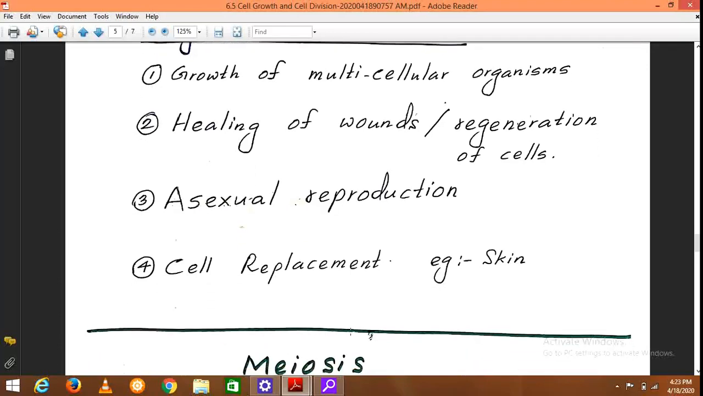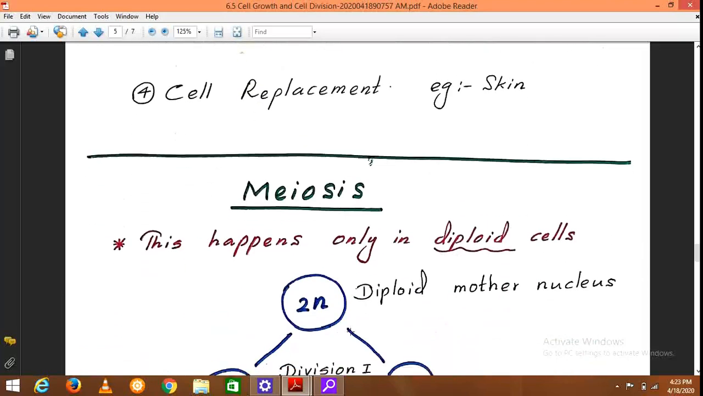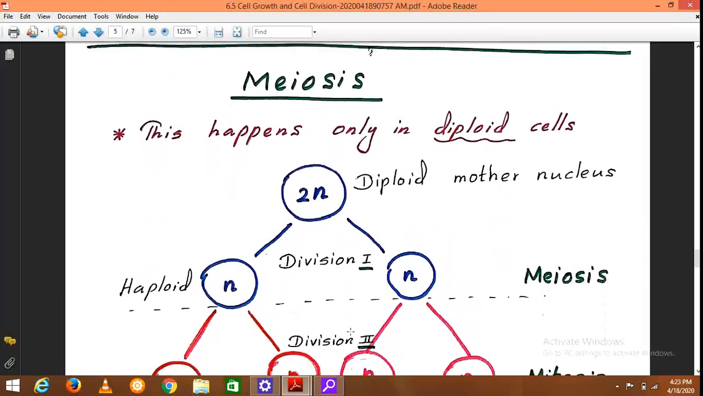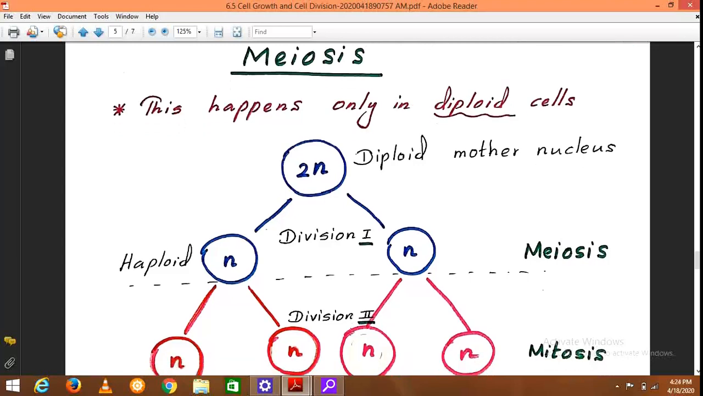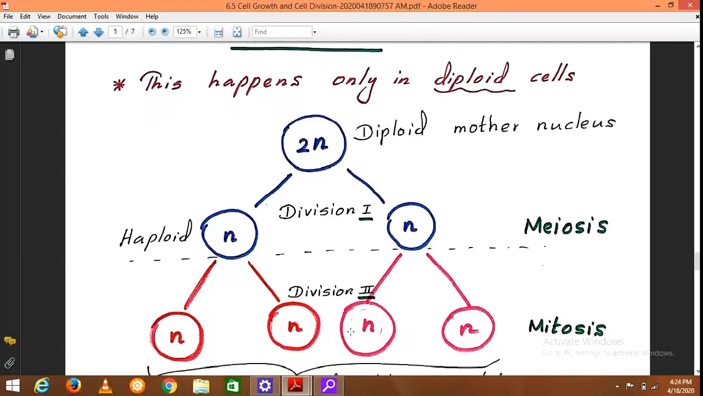Then shall we move on to meiosis? Another important type of cell division. In meiosis, remember, this can happen only in diploid cells because during meiosis the genetic composition is halved. If there are 46 chromosomes in the mother nucleus, the resulting daughter nuclei will have only 23 chromosomes in each. That is why we say the genetic material is halved during meiosis.